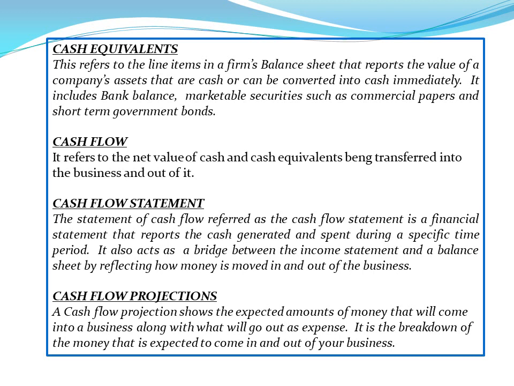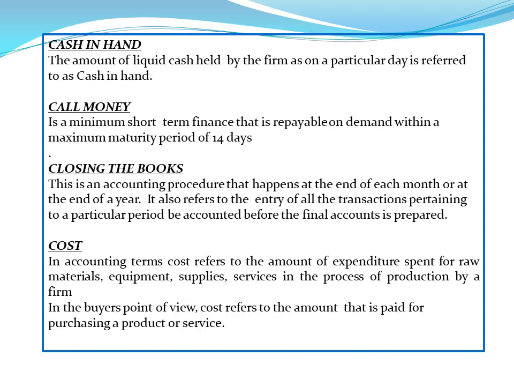Cash flow projections. A cash flow projection shows the expected amount of money that will come into a business along with what will go out as expense. It is the breakdown of the money that is expected to come in and out of your business. Cash in hand, the amount of liquid cash held by the firm as on a particular day, is referred to as cash in hand. Call money is a minimum short term finance that is repayable on demand within a maximum maturity period of 14 days.